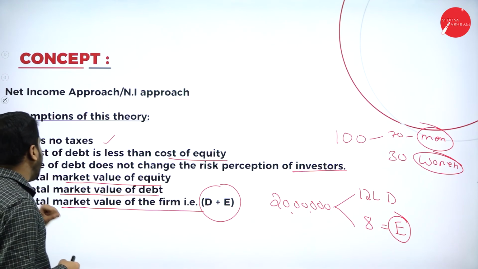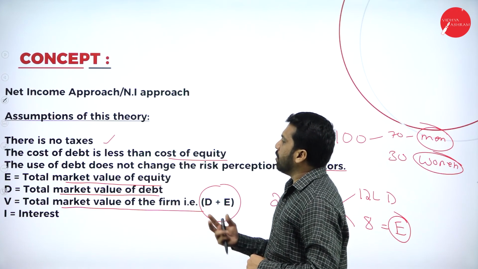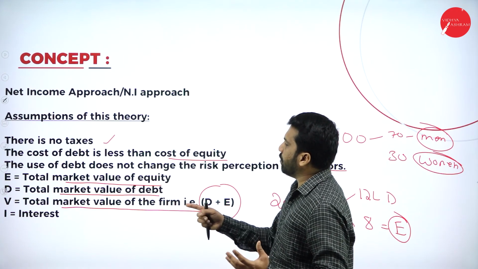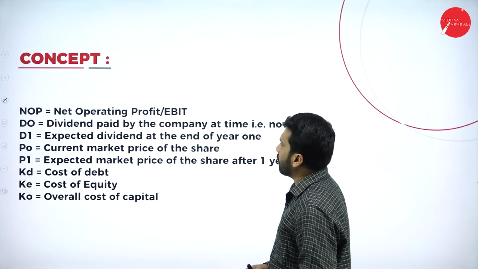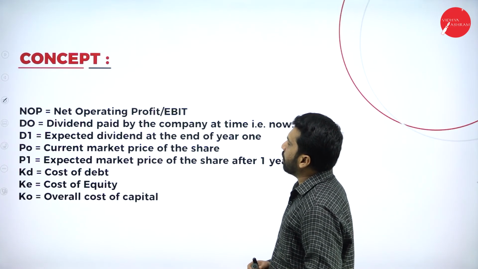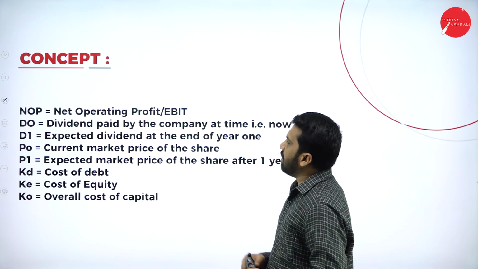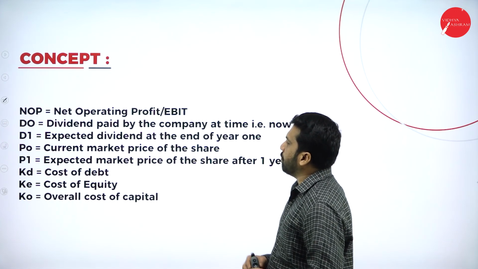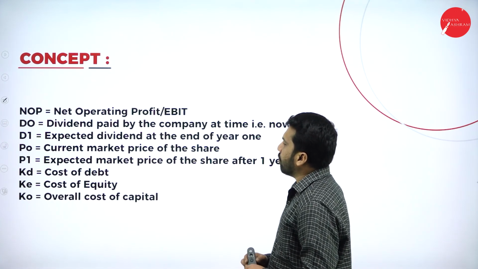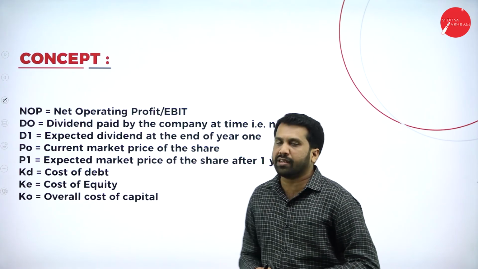Now, E stands for total market value of equity. D stands for total market value of debenture. V for value of the firm. I for interest. Then NOP, net operating profit, D0 dividend paid by the company, D1 expected dividend, P0 current market price, P1 expected market price, Kd cost of debenture, Ke cost of equity, Ko overall cost of capital.